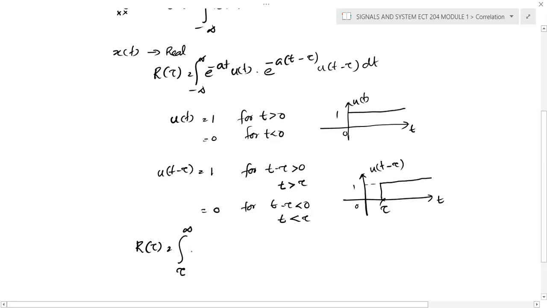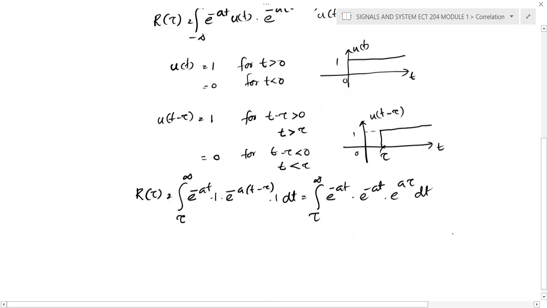The first term is e raised to minus at into 1, because u of t is 1 in this range, and the second signal is e raised to minus a into t minus tau, into 1, into dt. If you simplify this, it becomes the integral from tau to infinity of e raised to minus at into e raised to minus at. If you split that, it becomes e raised to plus a tau.